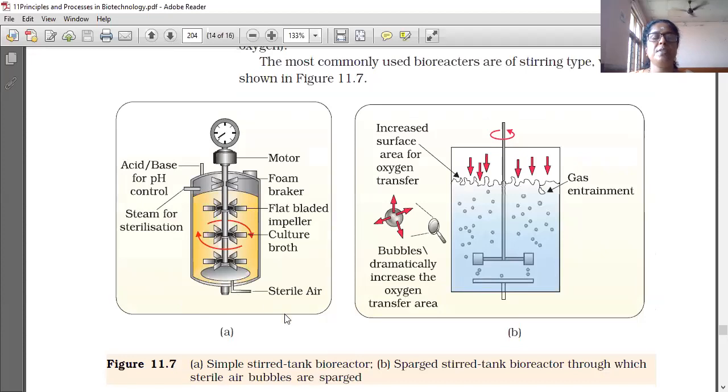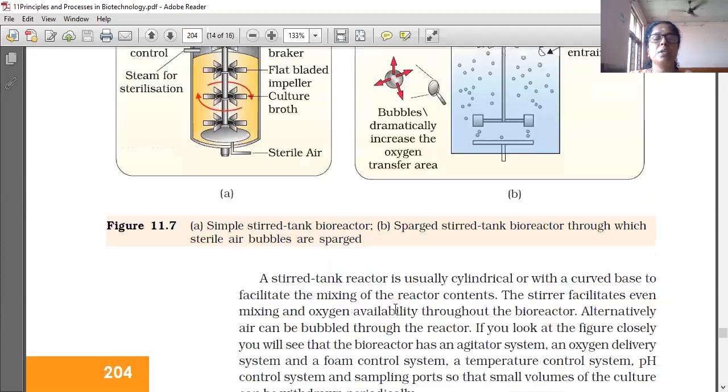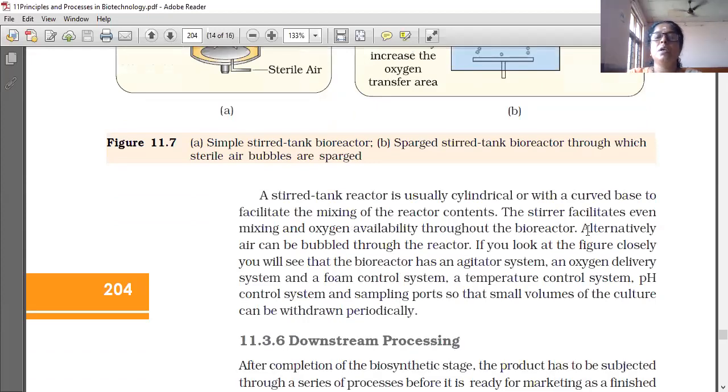On the diagram, two diagrams are given. In the first one, a simple stirred tank bioreactor is given, and in the second one, a sparged one. Sparged means sterile air bubbles are given. Bubbles are seen here. These are the air bubbles. And all the holistic systems are maintained inside the bioreactor.